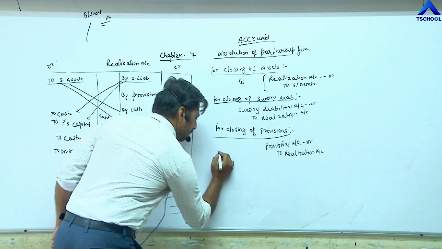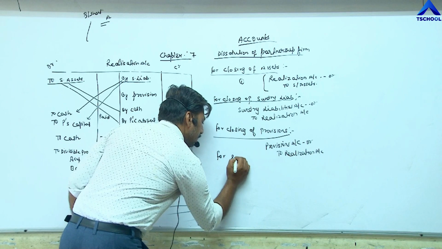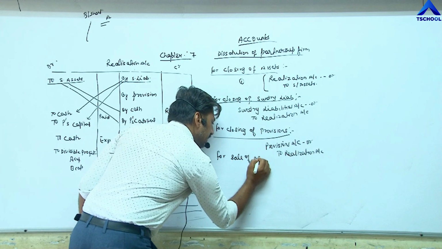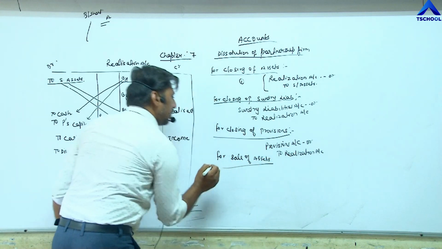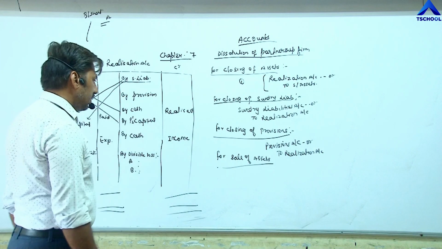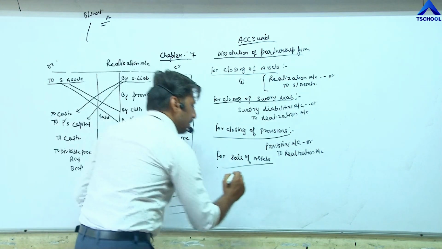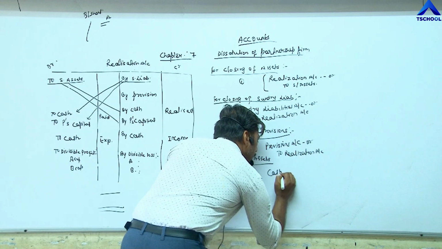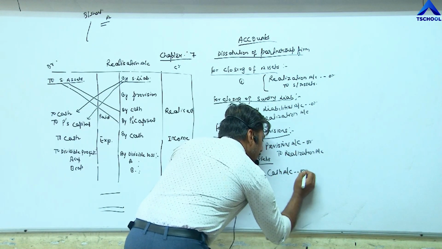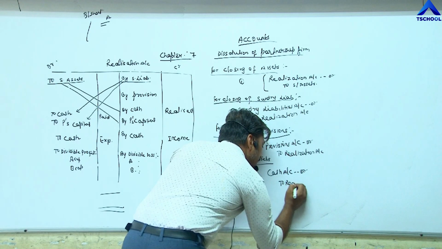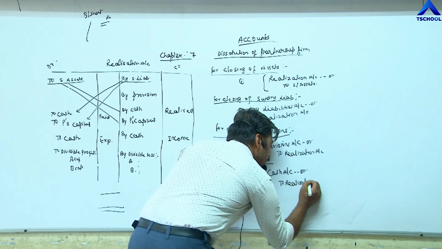So fourth is for sale of assets. The entry becomes cash account debit to realization account.